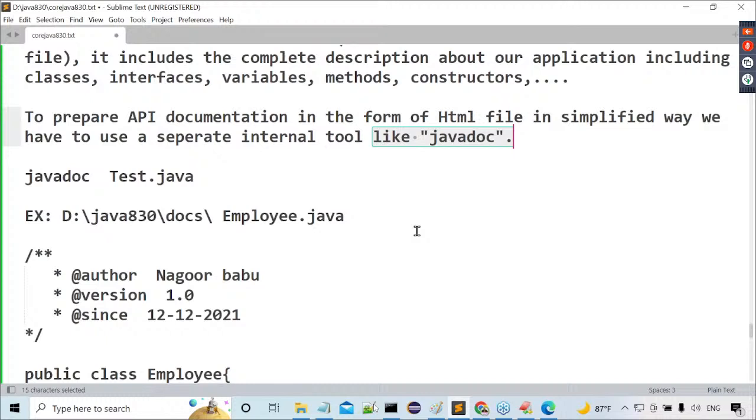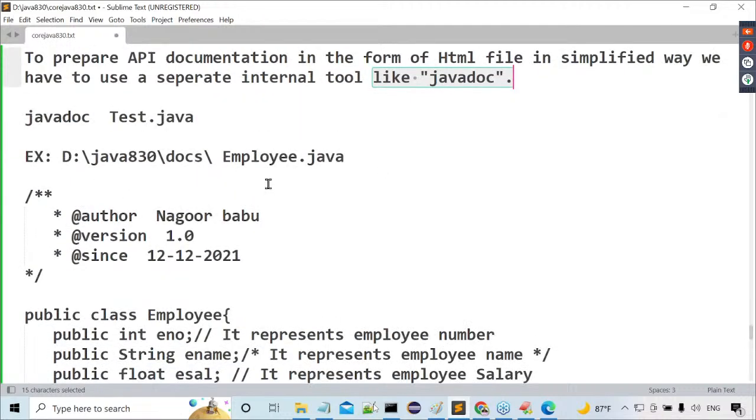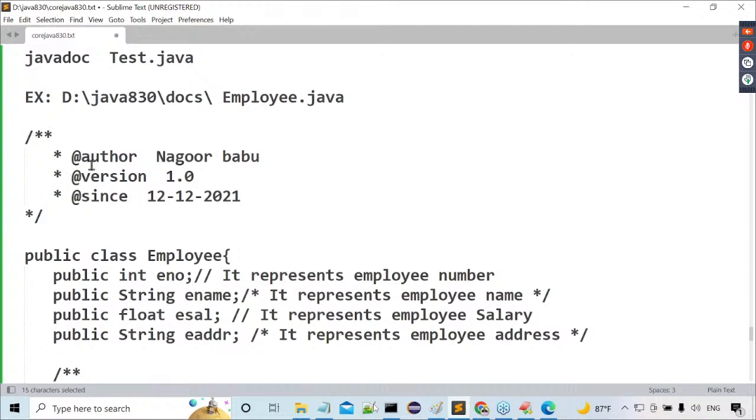Right, sir. Next one is, I gave some example here. This is a practice example, but don't practice immediately. Whenever I install Java software in my system, then only we can practice this example. Right, sir. Some example I've given, Employee.java taken, and some information here I've taken.